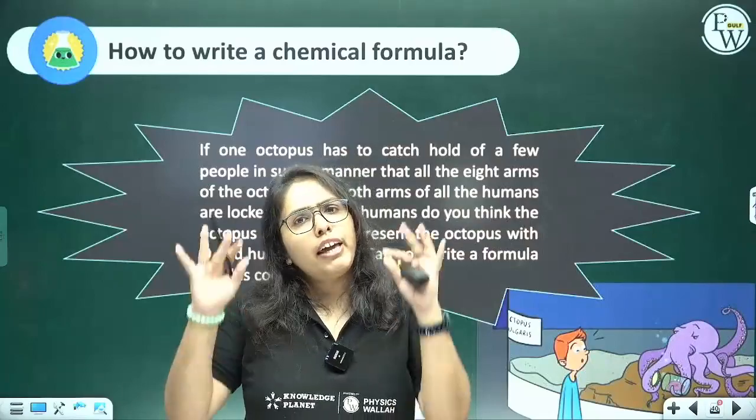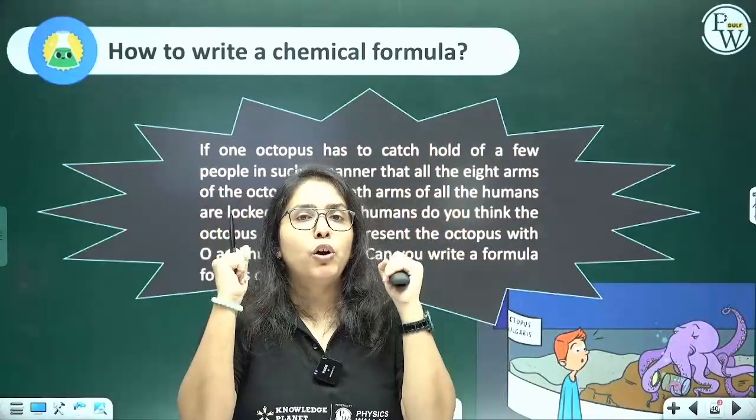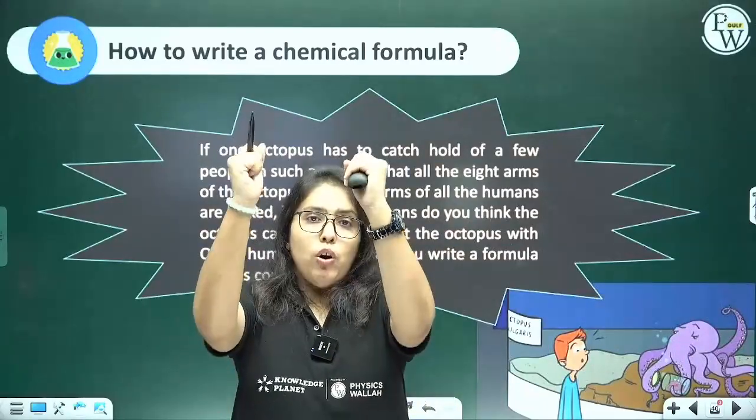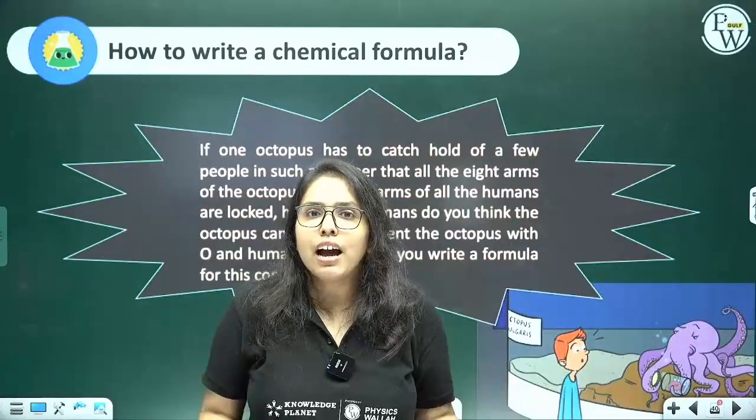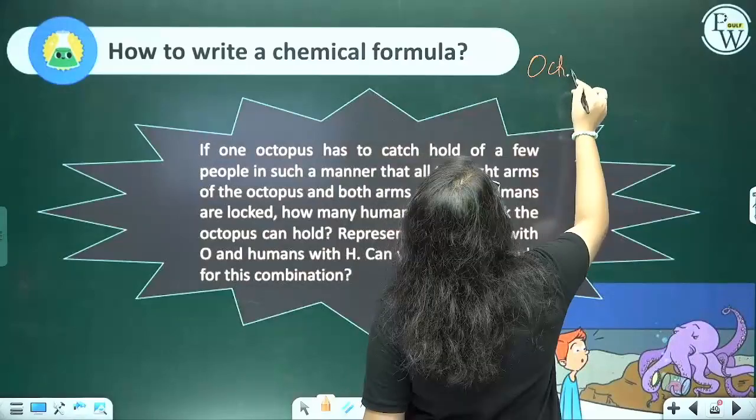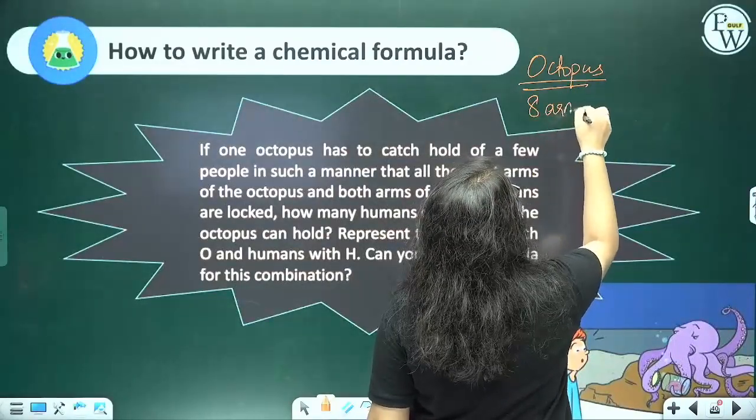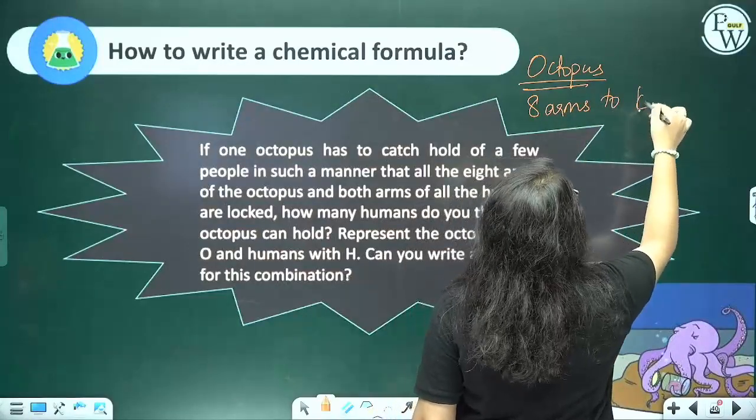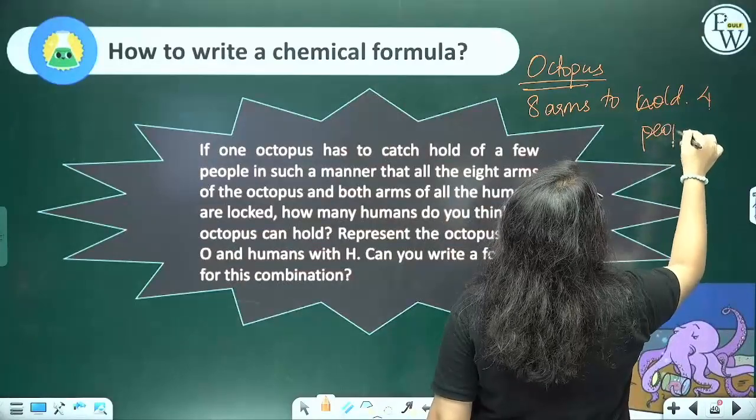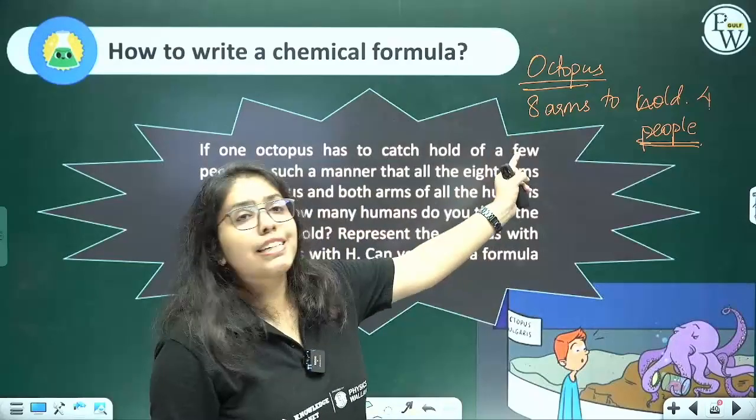We as humans have 2 arms. So, if the octopus wants to get hold of me, it is going to use two of its arms to hold both my arms. But it has 8 arms. The octopus is going to use all the 8 arms to hold 4 people. Okay, so the combining capacity of the octopus is 8 arms.